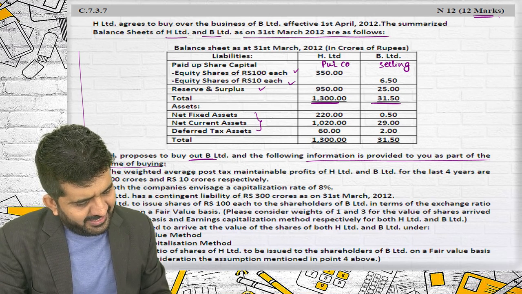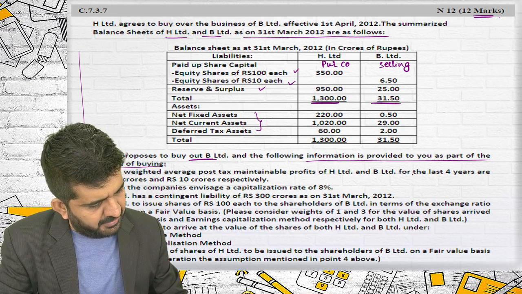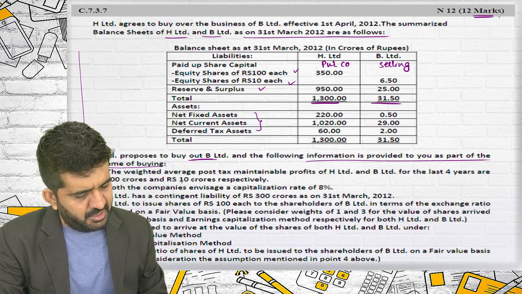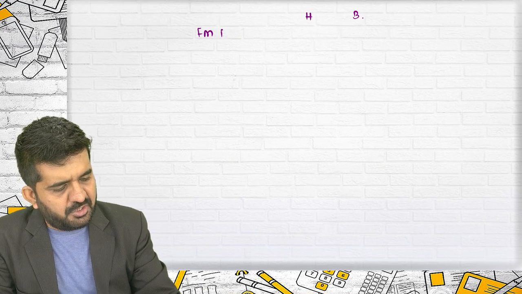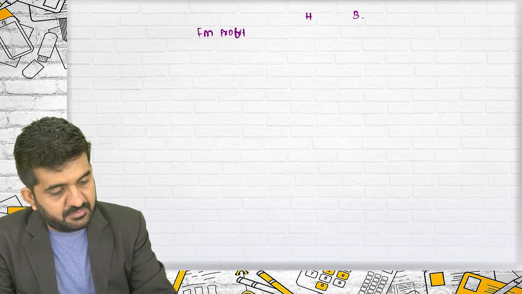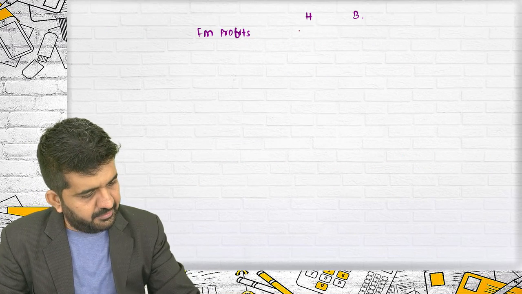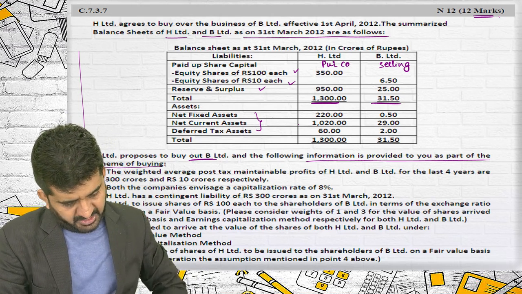The weighted average post-tax maintainable profit of H Limited and B Limited for the last 4 years are 300 crores and 10 crores. They have also given future maintainable profits, which are 310. All the rupees are in crores.